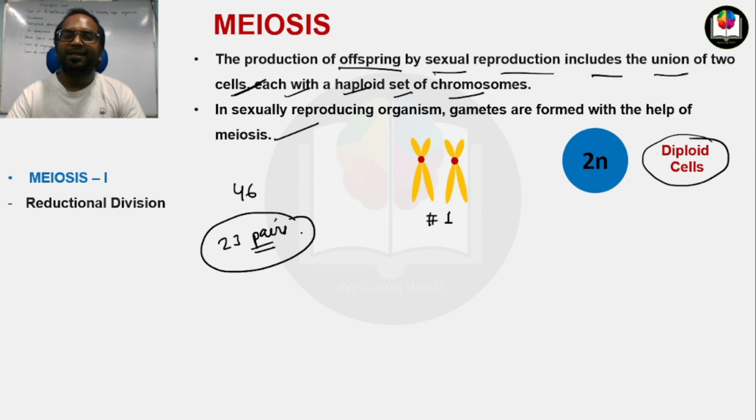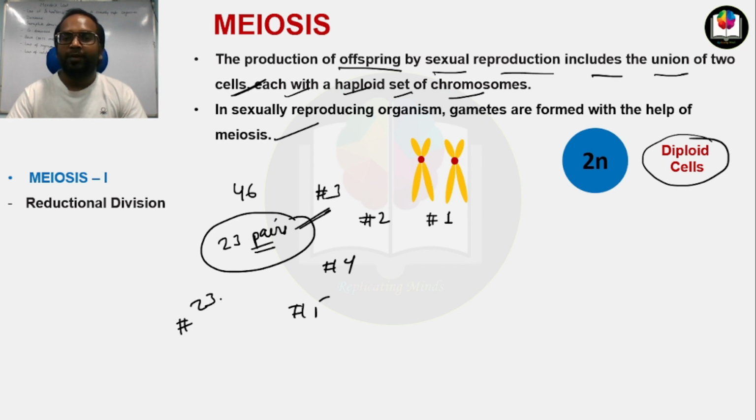You can imagine any pair from the 23 pairs. So this is pair number 1. Like this, there are pair number 2, pair number 3, pair number 4, pair number 5, up to pair number 23.